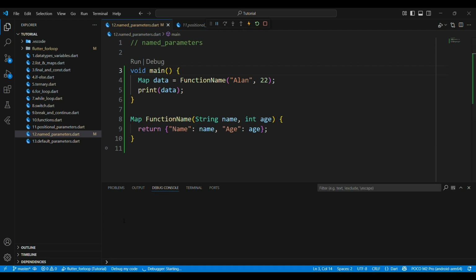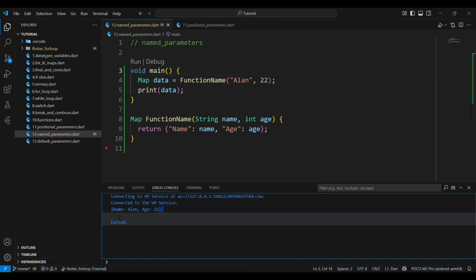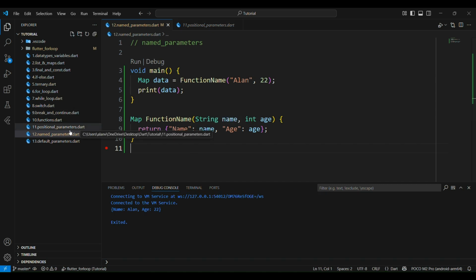Perfect. So just run my code here. The debug console will show: name Alan and age 22. In the previous video we discussed positional parameters. What are named parameters? In named parameters, we have to define the data types in this function by wrapping them in curly brackets. So we have to wrap them using curly brackets here. The errors will be displayed in our console, in our DartPad.